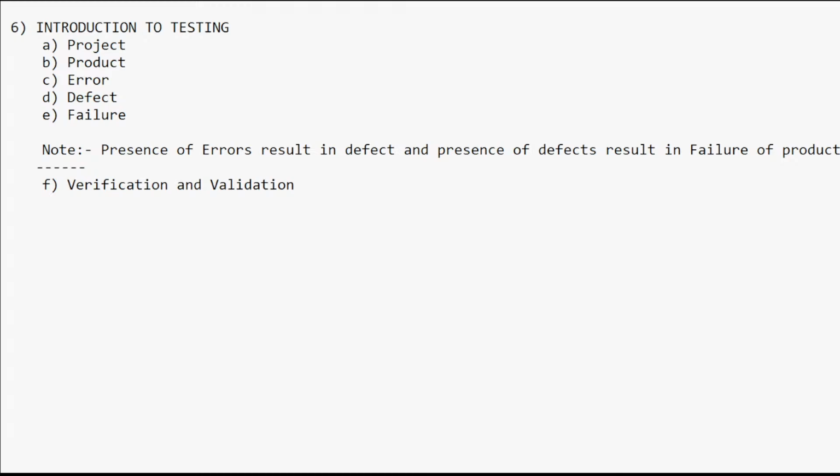These are the 6 to 7 points you need to explain to your interviewer in simple terms.